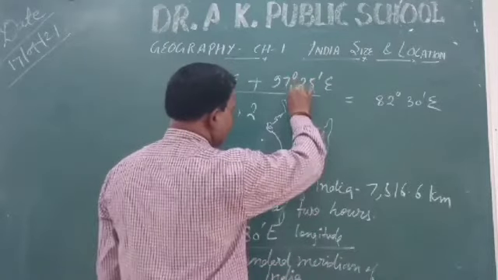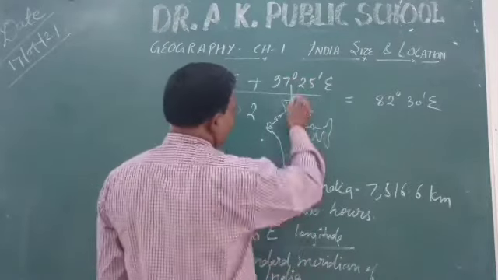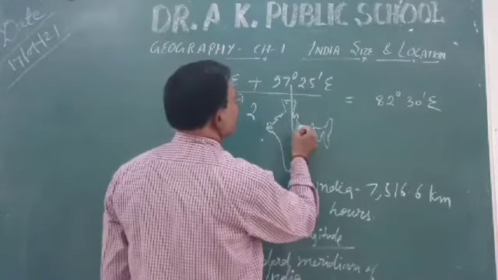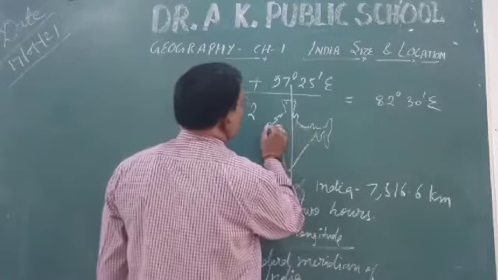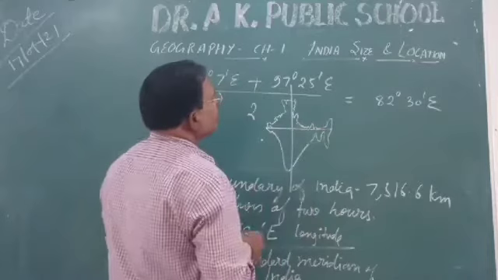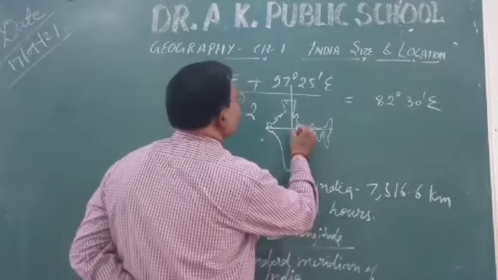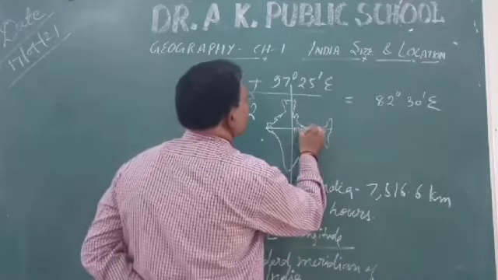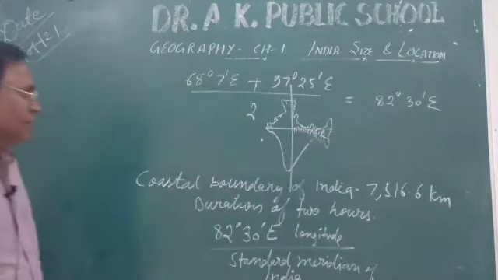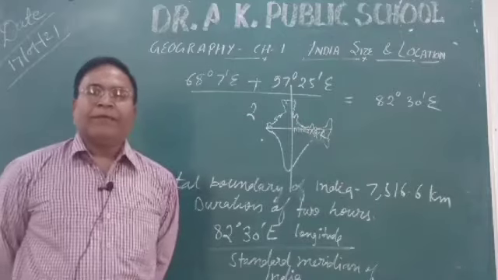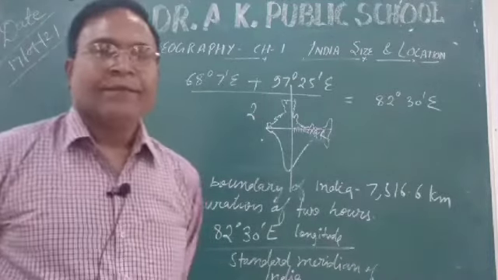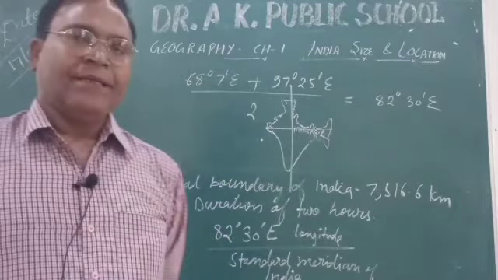It passes through, and it also cuts the shortest distance of its longitudinal extent, that is Mirzapur. Clear? So Mirzapur of Uttar Pradesh has been chosen for Indian Standard Time, IST, for the entire country, so that there should be no confusion.